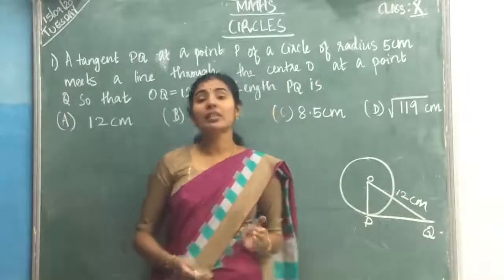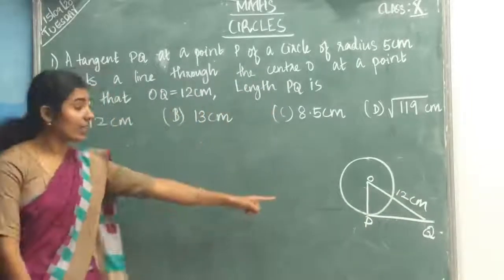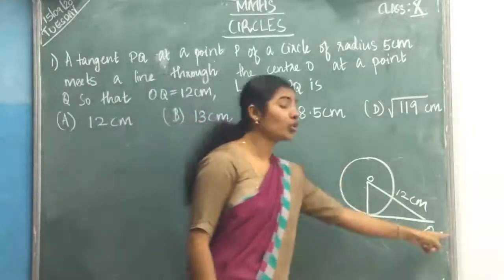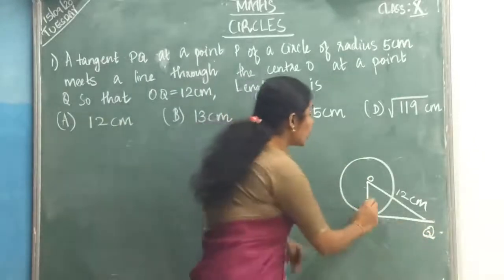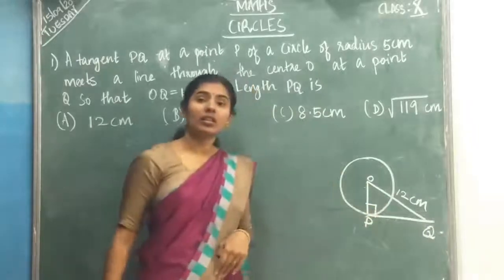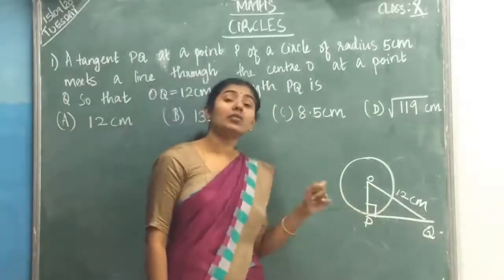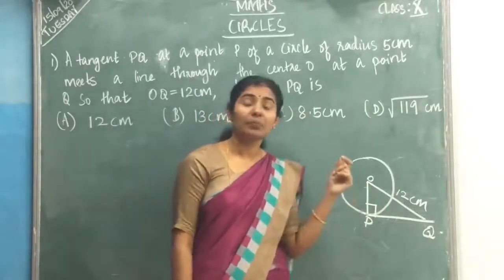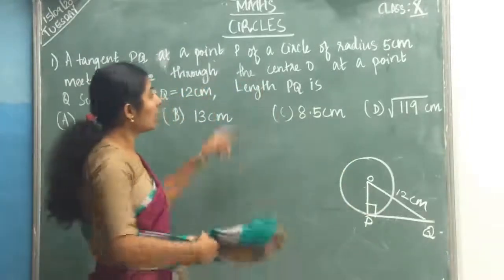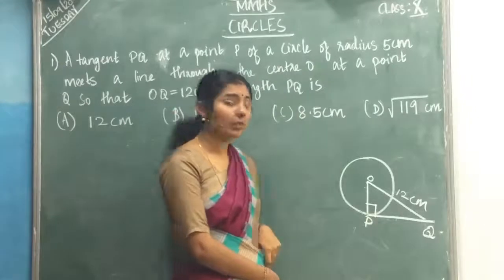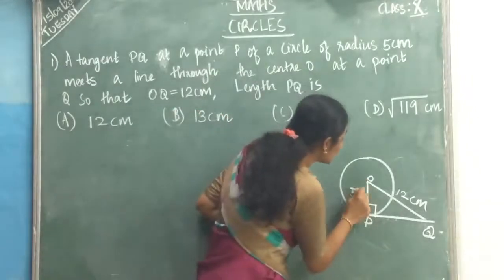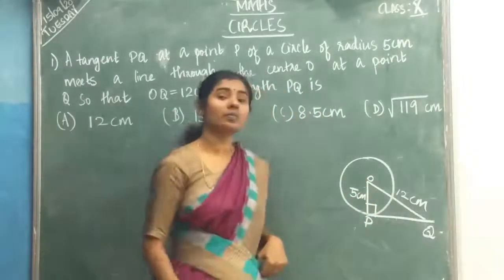And you have studied one theorem. What is that? Radius is perpendicular to tangent. So what angle is forming? 90 degree, isn't it? Again you see, they have given one circle. Its radius is 5 centimeter. So OP is the radius, which means this is 5 centimeter.